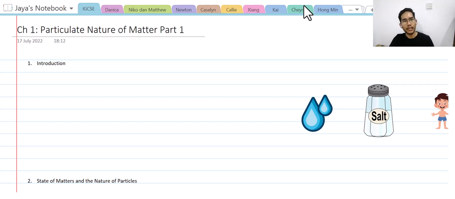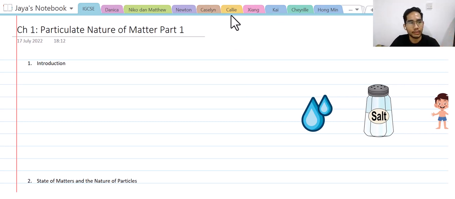Now, without further ado, let's get into it. What we are going to learn in this chapter, particulate nature of matter. From the title of the topic, we already know that we're going to talk about how matter behaves naturally.